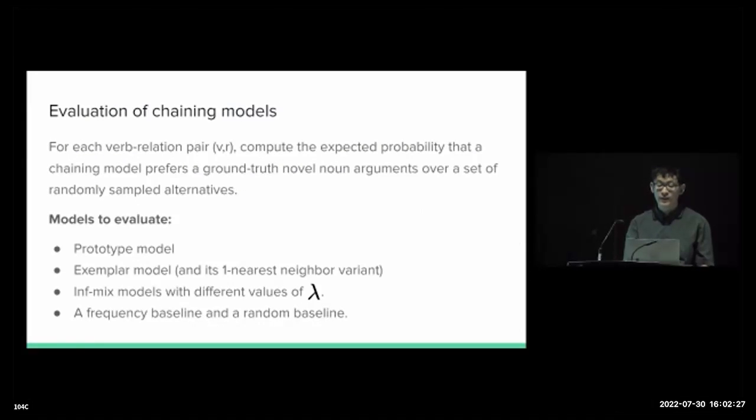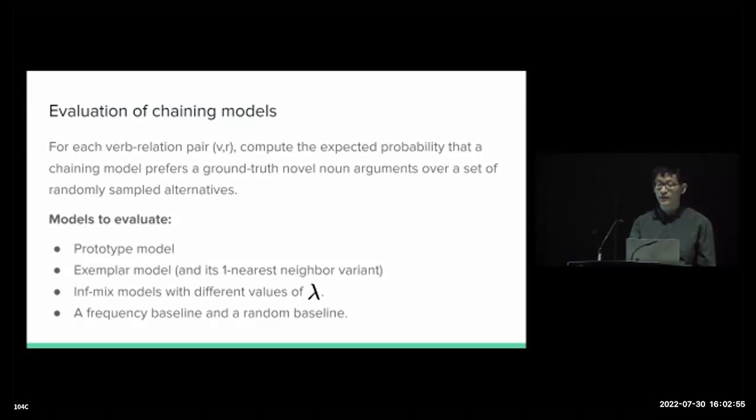During our evaluation at each decade t, we present the model with a set of ground truth novel arguments for each verb relation pair, together with a set of randomly sampled nouns that are never predicated by the same verb as negative alternatives. We then compute the percentage of cases where each chaining model favors the ground truth novel argument over the randomly sampled alternatives as a more appropriate argument.